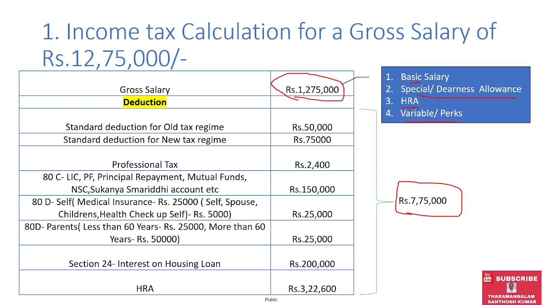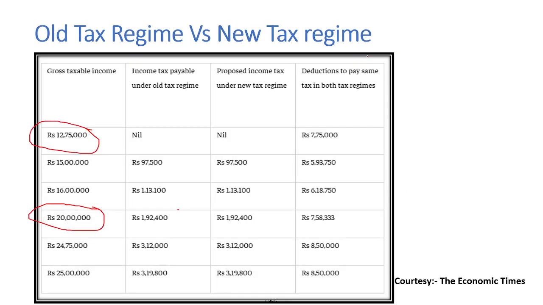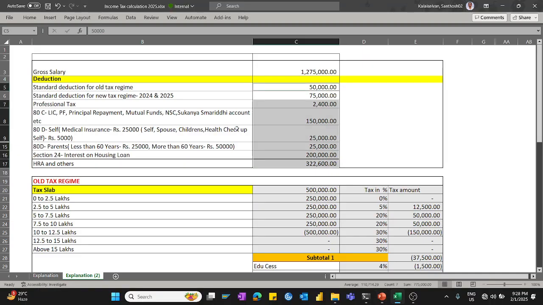Why I am putting 7,75,000 is I will go to this chart, because government says in the 12,75,000 gross salary income bandwidth, the old tax regime can be nil only when you show a deduction of 7,75,000. Okay, but in the new tax regime, it can be shown without any deduction as nil. So this is the concept.